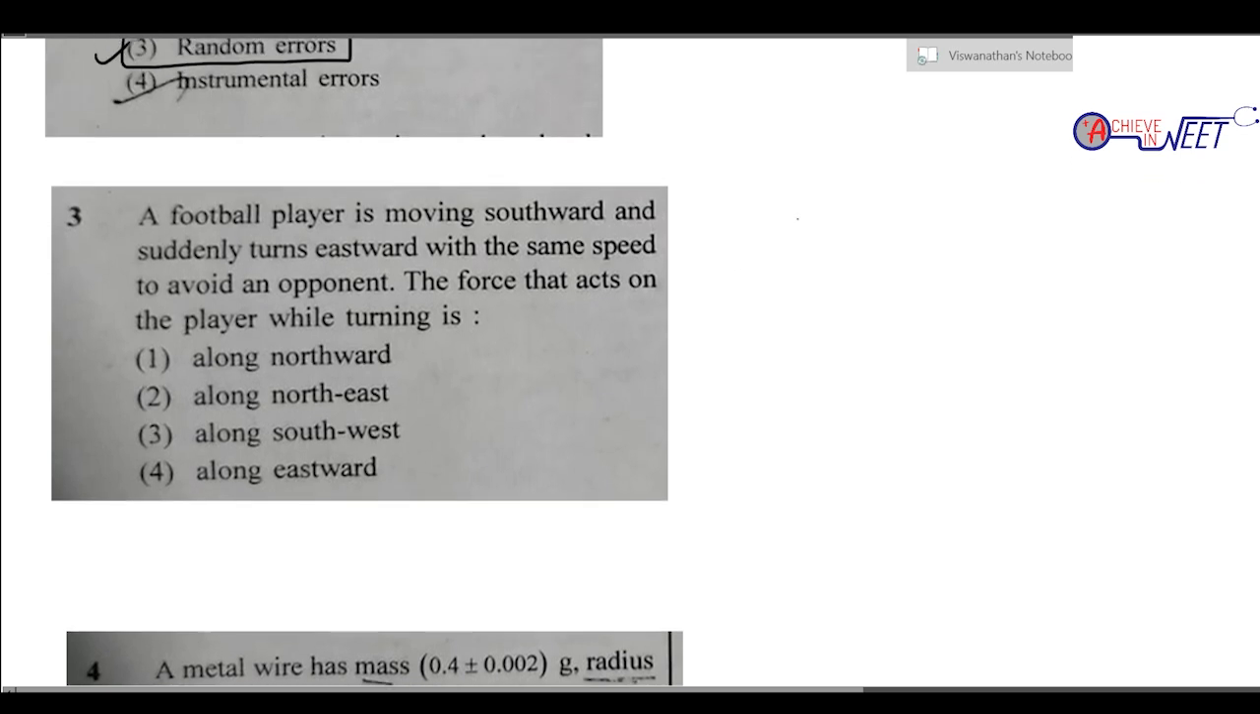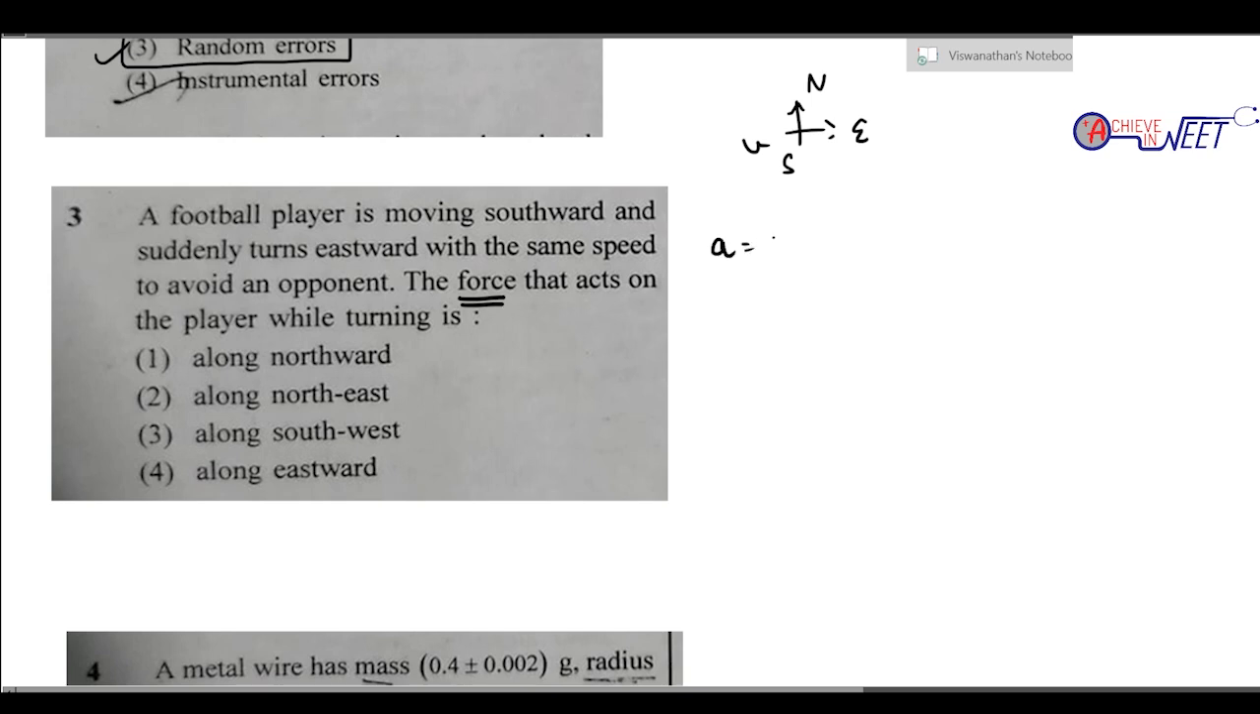A football player is moving southward and suddenly turns eastwards to avoid an opponent with the same speed. So we put north, east, west and south. The question asks for the force that acts on the player while turning. For this kind of question, you just need to find the magnitude of acceleration, or the direction of acceleration, because the direction of force would be the same as the direction of acceleration.